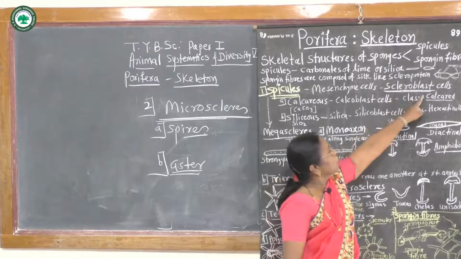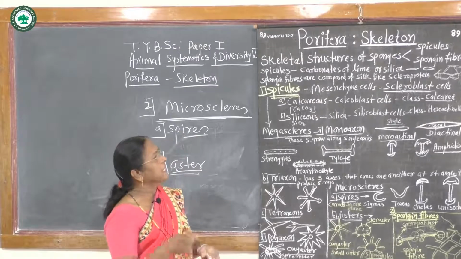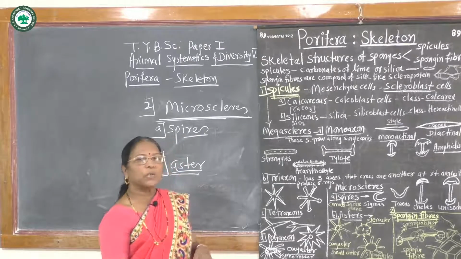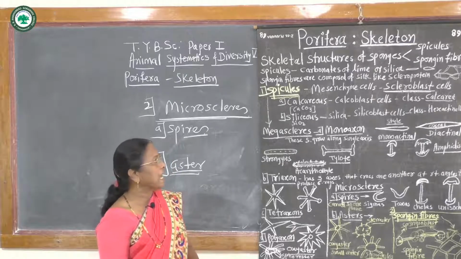These are the megascleres and microscleres, types of spicules formed by mesenchyme cells called scleroblast cells. When these scleroblast cells secrete calcium carbonate deposition, then the spicules are called calcareous spicules, which are included in class Calcarea.